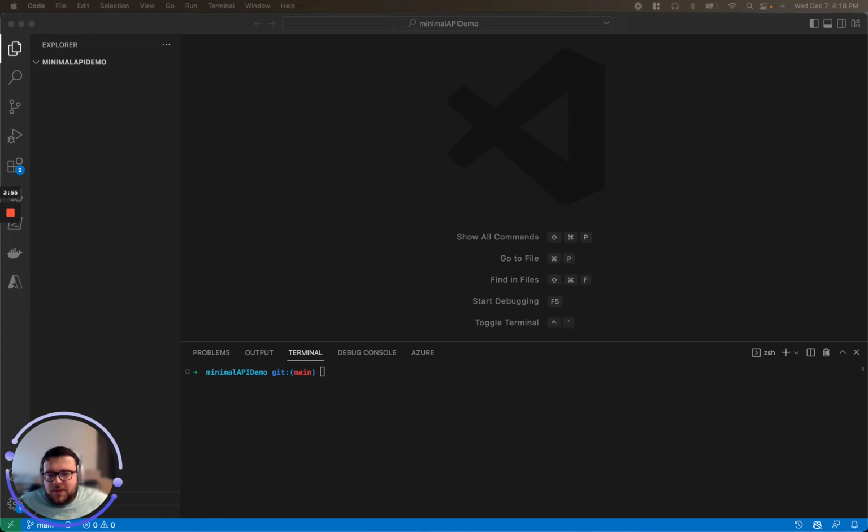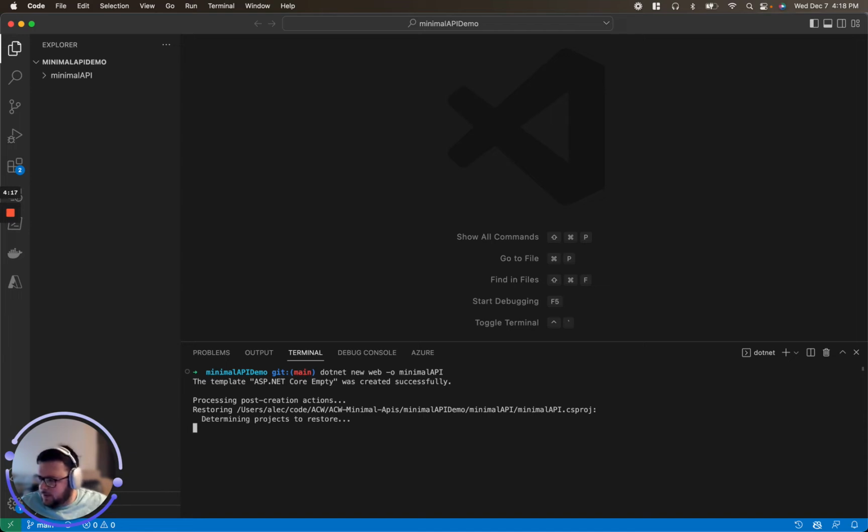The other thing you'll have to do is trust the .NET dev certs if you haven't done that before. If you haven't, it'll pop up when you create this. But for the very first thing, we're going to do a dotnet new web, with the output named minimal API. So let's start with that.